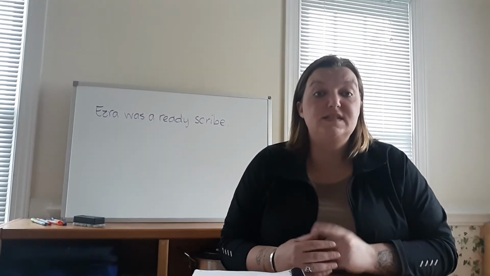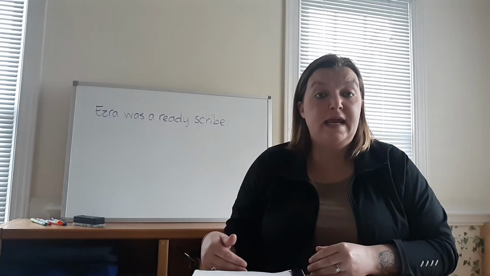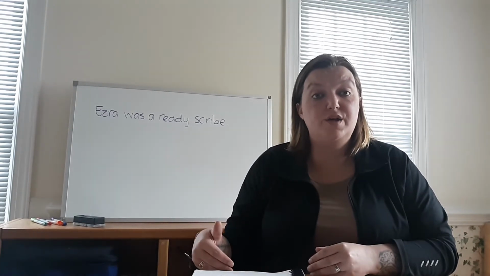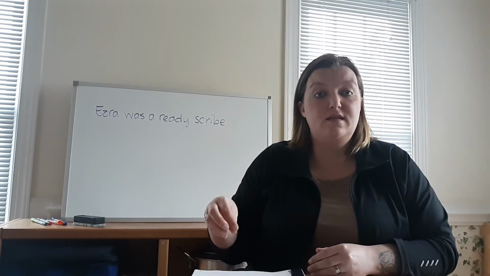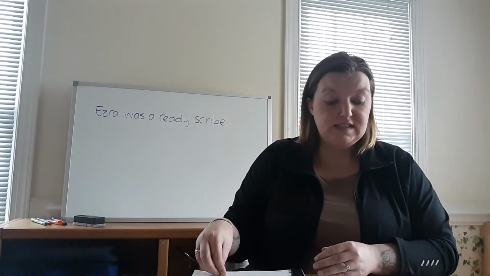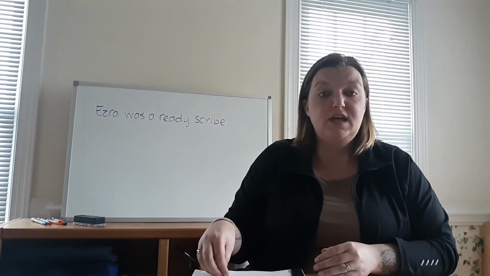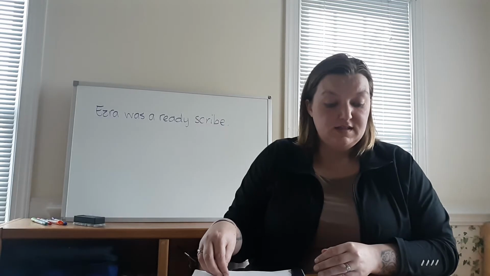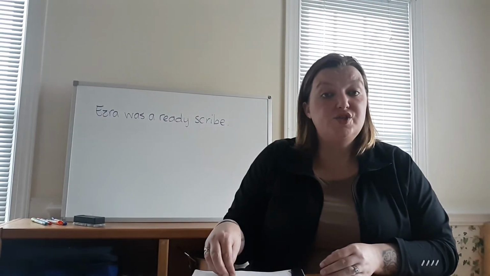Predicate nominatives can be compound. So you may have more than one noun or pronoun that follows your linking verb that can be your predicate nominative. For example, some early men of great faith were Job, Enoch, and Noah. So men is your subject, were is your verb.